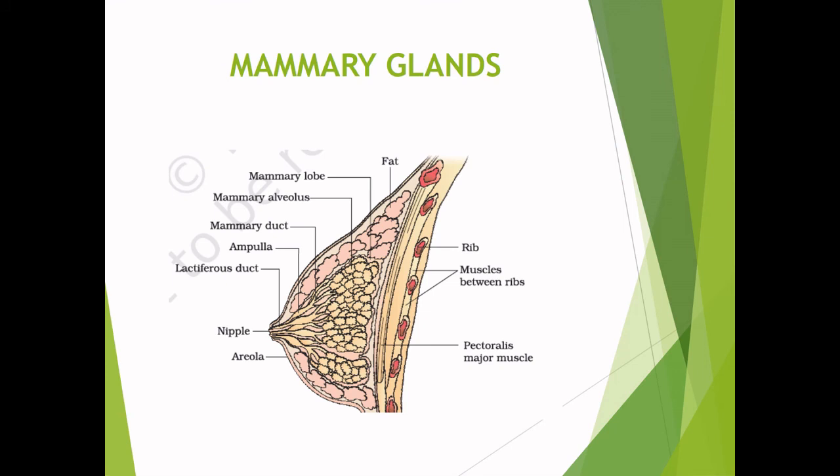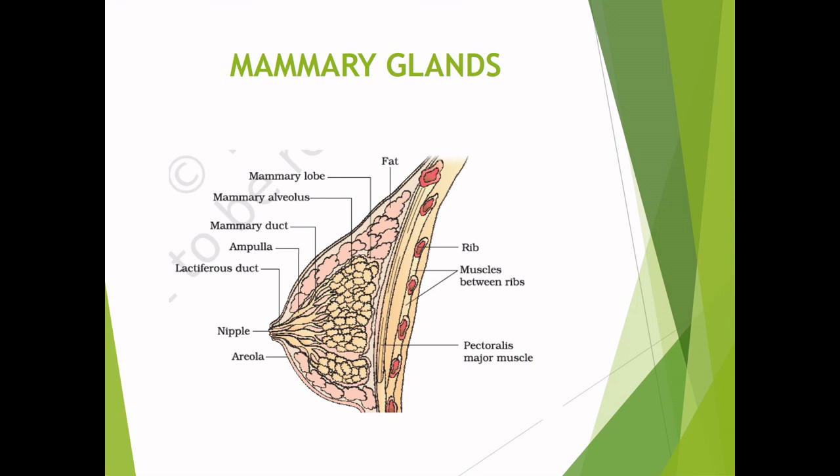Mammary glands. Mammary glands are the ones that produce and secrete milk and are characteristic of all female mammals. Each mammary gland is composed of 15 to 20 mammary lobes divided by adipose tissue. The amount of adipose tissue determines the size and shape of the breast and has nothing to do with the ability of milk production. Each lobe is subdivided into lobules which contain the glandular alveoli that secrete the milk.